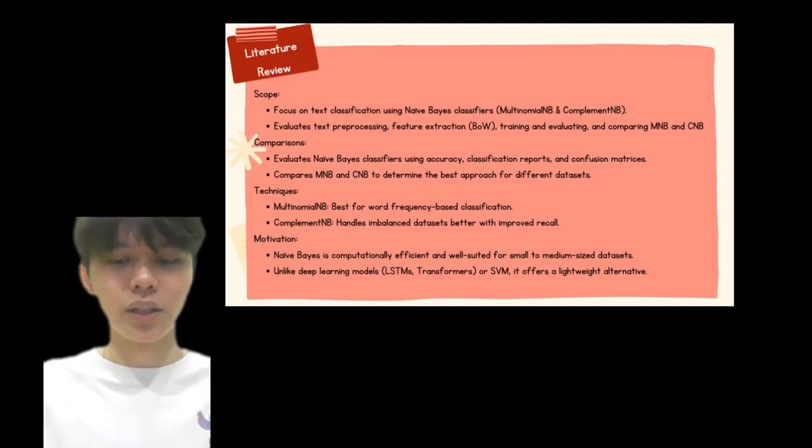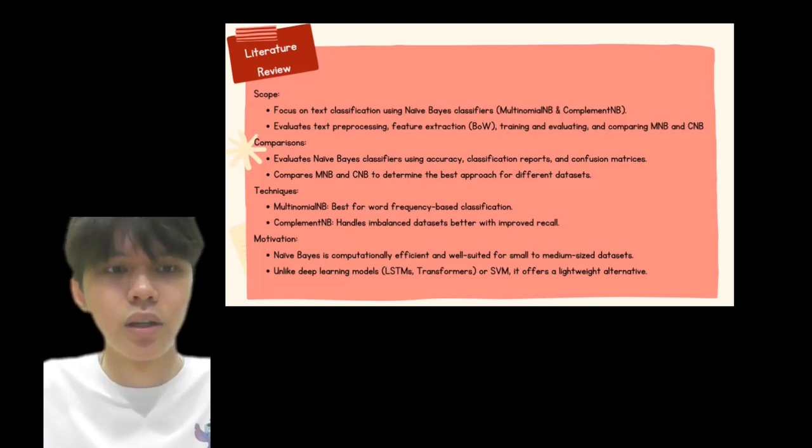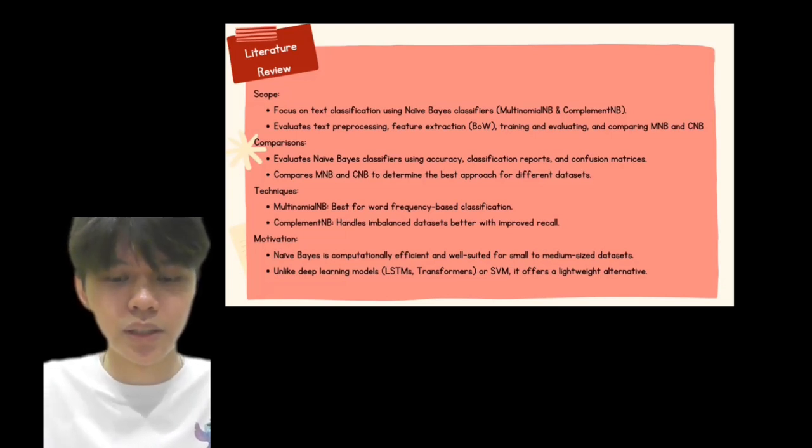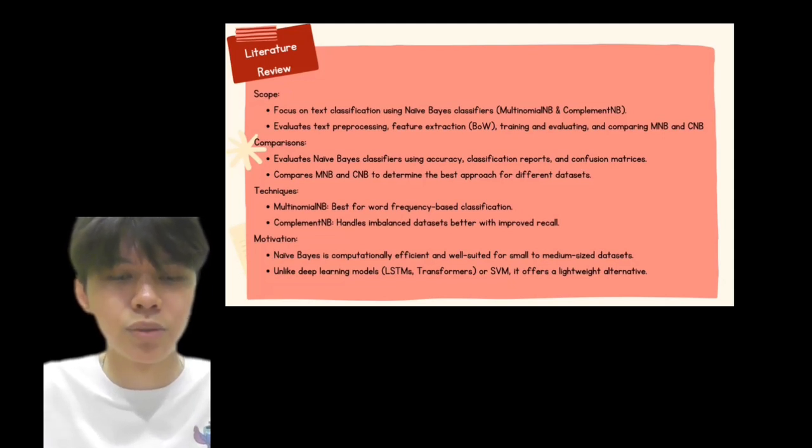There will be two techniques, multinomial naive Bayes and complement naive Bayes. Multinomial naive Bayes is best for word-frequency-based classification. Complement naive Bayes handles imbalanced datasets better with improved recall. Lastly, motivation. Naive Bayes is computationally efficient and well suited for small to medium-sized datasets. Unlike deep learning models or SVM, it offers a lightweight alternative.